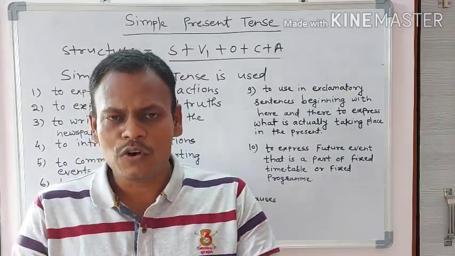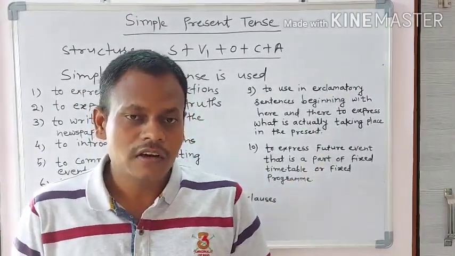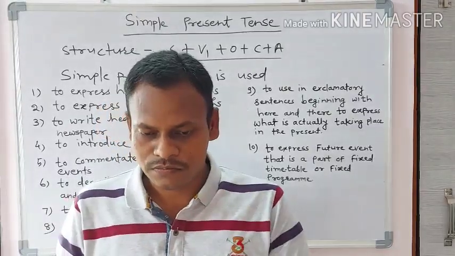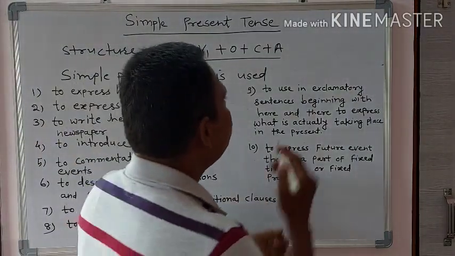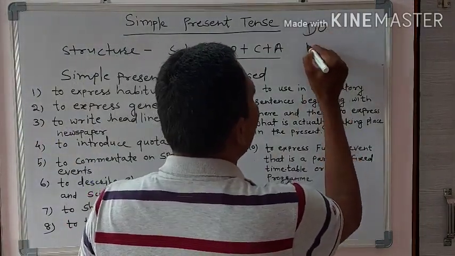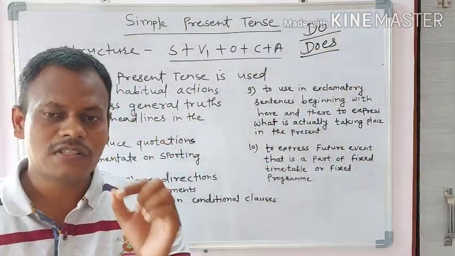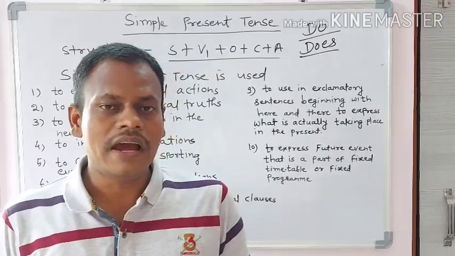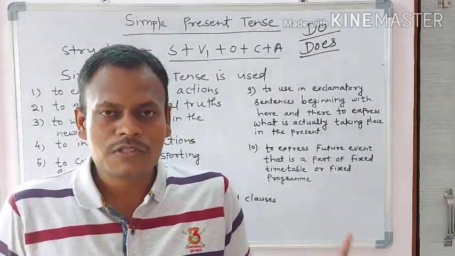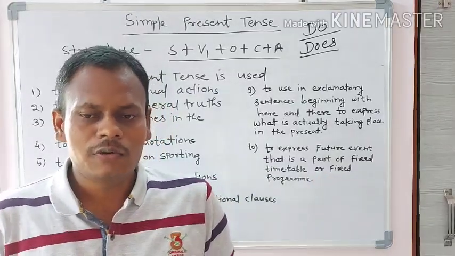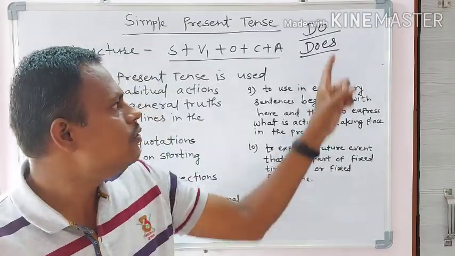If you want to form a negative or interrogative sentence, here we have to make use of two words, and these two words are do and does. If the subject is in third person singular number, meaning whenever we have added s, es or ies to the verb, there we are going to use does, and if there is no s, es or ies added to the verb, there we can use do.